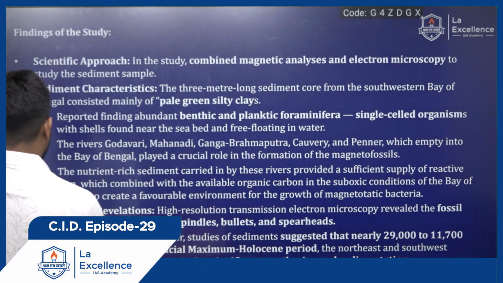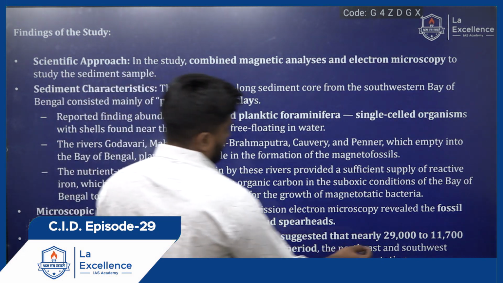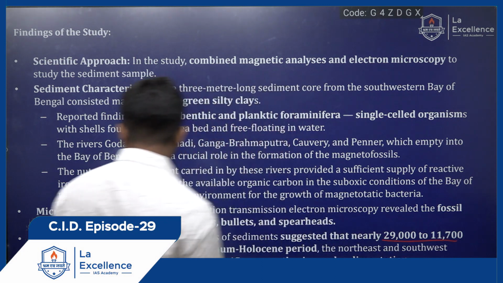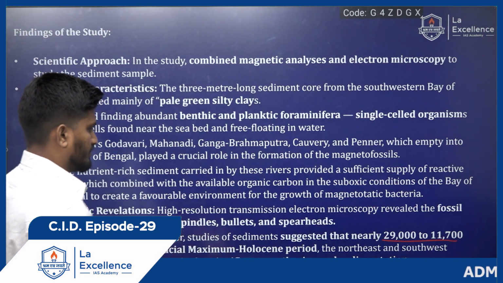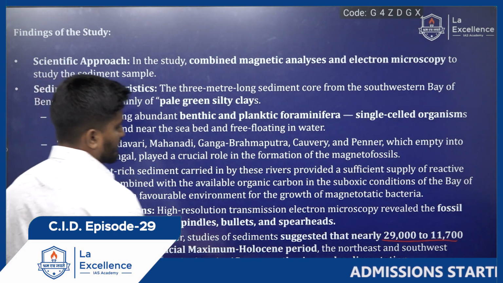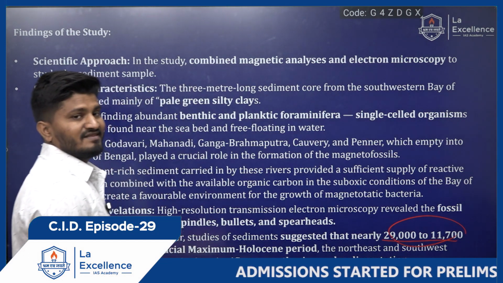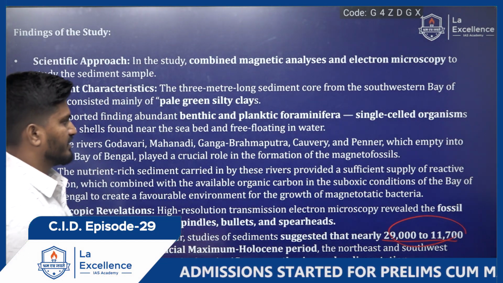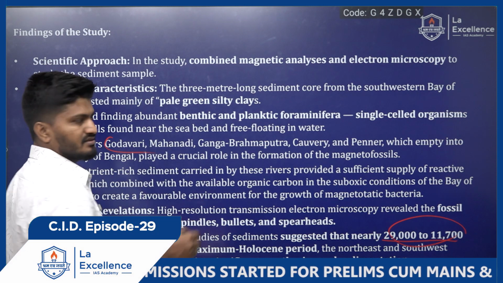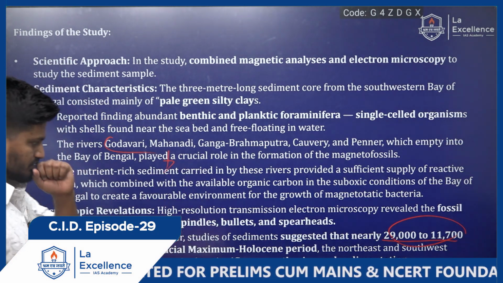Another environmental insight is that the study suggested that around 29,000 to 11,700 years ago the northeast and southwest monsoons strengthened and resulted in significant weathering of the sediments. During this period the monsoon strengthened, meaning there were a lot of floods, which resulted in the weathering of the regions, and the sediments were carried out by these rivers. So this is a simple topic.